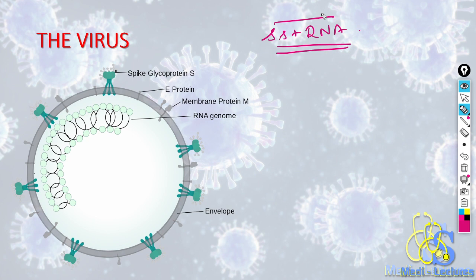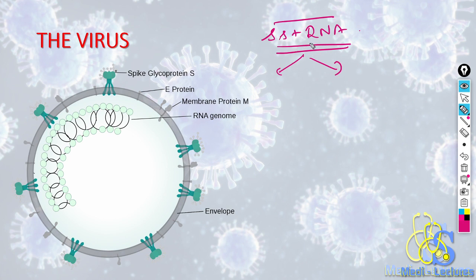Only the nuclear material, that is the genome, enters inside the cell. Now, this RNA has to do 2 things. First, it has to make multiple RNAs for further replication of the virus, and also it has to make the structural proteins like envelope protein, spike protein, membrane protein, so that the nuclear material can be assembled with these proteins to make the viral virion.